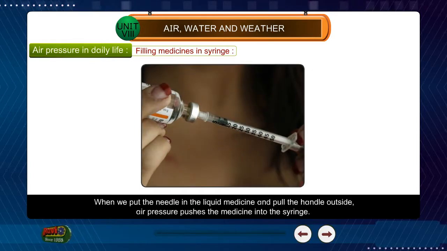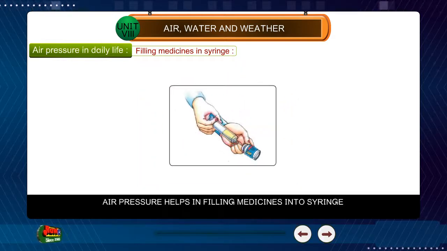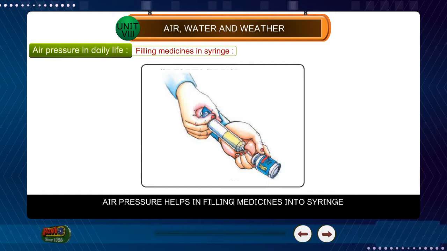When we put the needle in the liquid medicine and pull the handle outside, air pressure pushes the medicine into the syringe. Air pressure helps in filling medicines into a syringe.